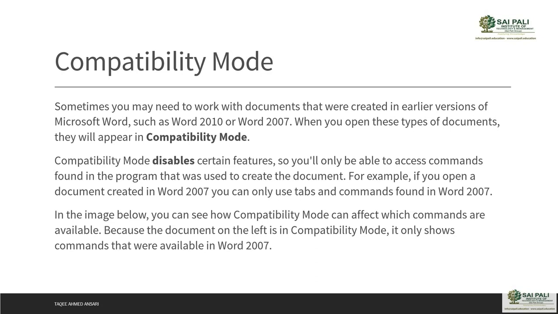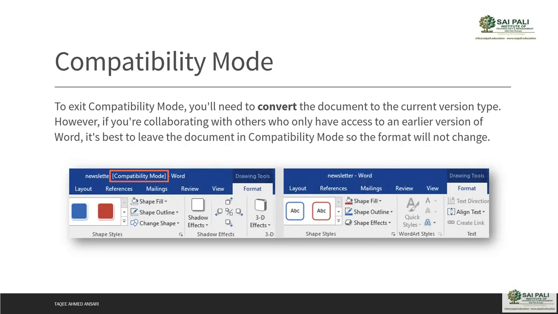In the image below, you can see how compatibility mode can affect which commands are available, because the document on the left is in compatibility mode. It only shows commands that were available in 2007. You can see here it shows compatibility mode in the image, and the commands which are not available in 2007 are not available here. You can't use those commands.